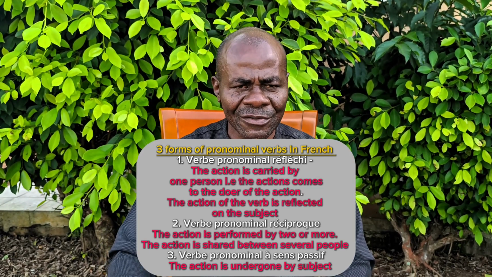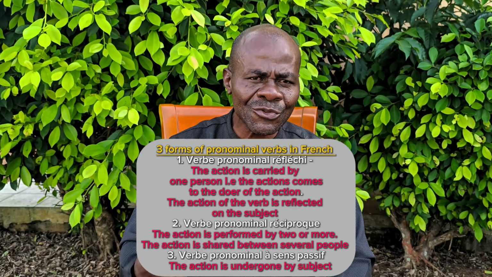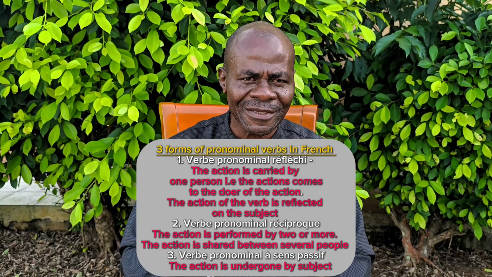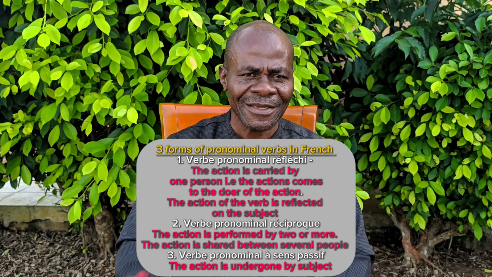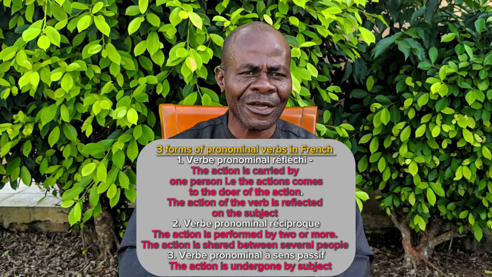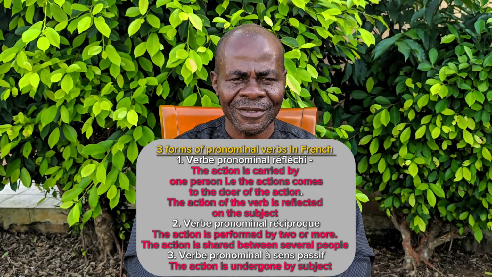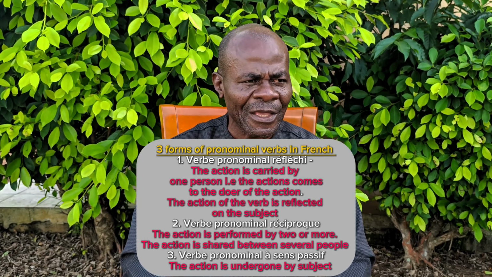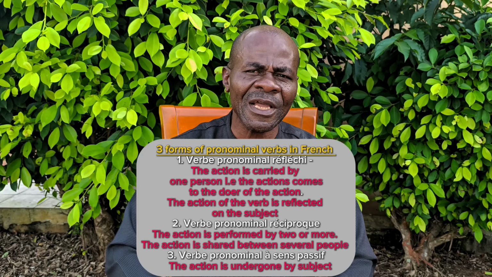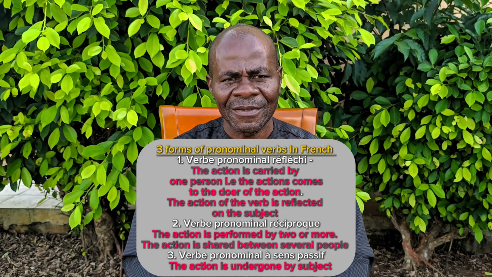I can talk to someone. I can also talk to myself. So I'm talking with nobody, but I'm talking to myself. That is, the action is now reflecting on me. So, verbe pronominal réfléchi.